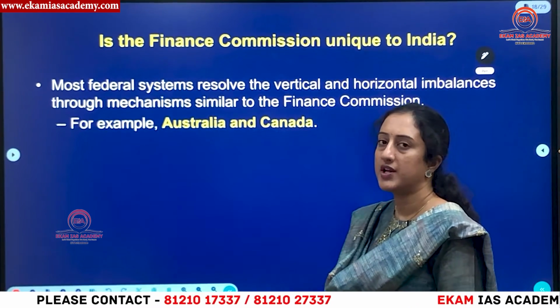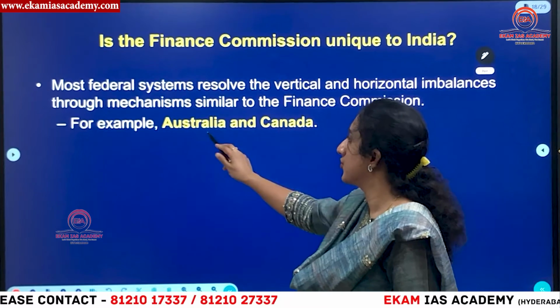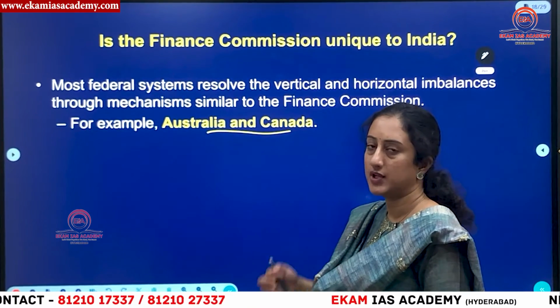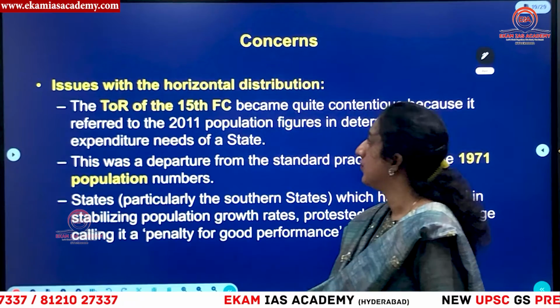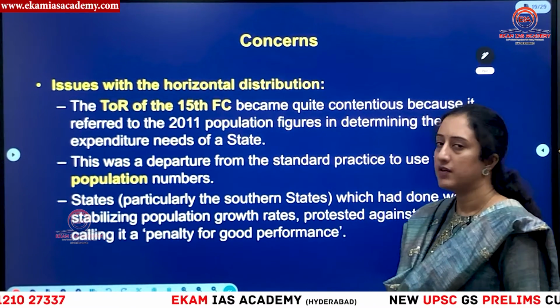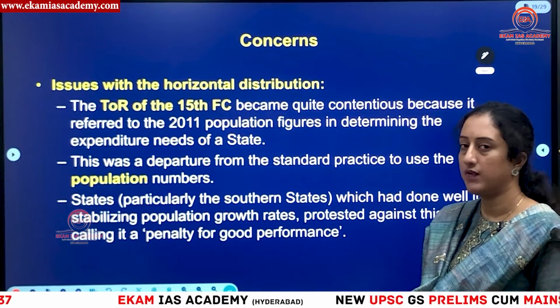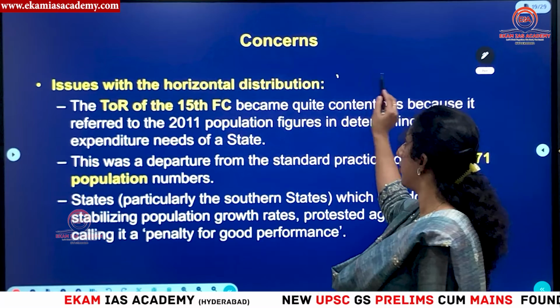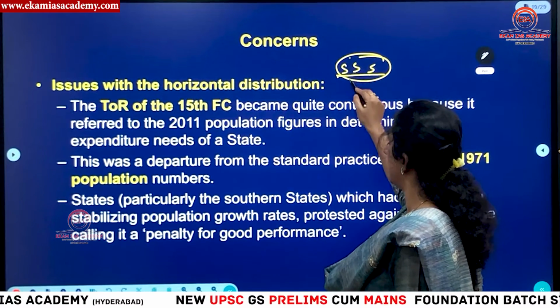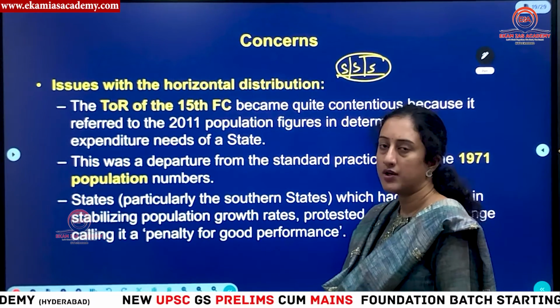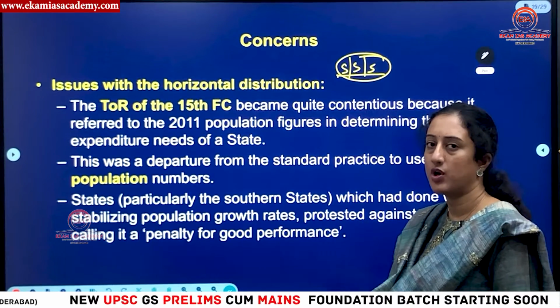No. Countries like Australia and Canada, which follow a federation type of government, also have such a setup in their countries. Then what are the concerns? If you see, the 15th Finance Commission has this issue of horizontal distribution, meaning among the states. So how the distribution should happen among the states, whether there should be equal distribution, or if unequal distribution, how it should be.